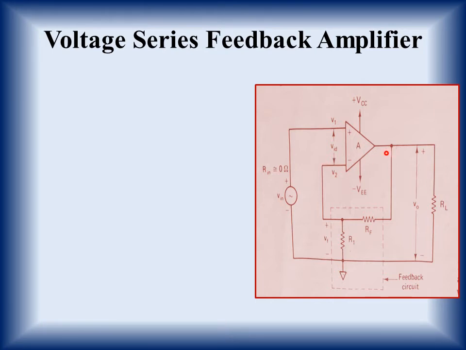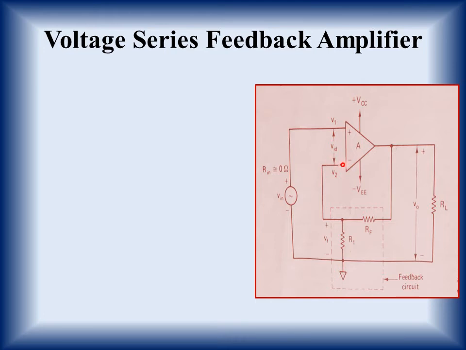So in every linear application, you will see the feedback is always provided to the inverting end. And why is it provided to the inverting end? Because the inverting end is that end where the input signal inverts the output signal. If it is fed back to the input, it gets inverted, so it reduces the amount of input signal provided.